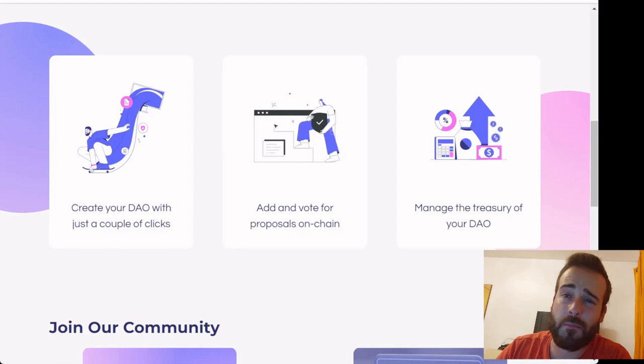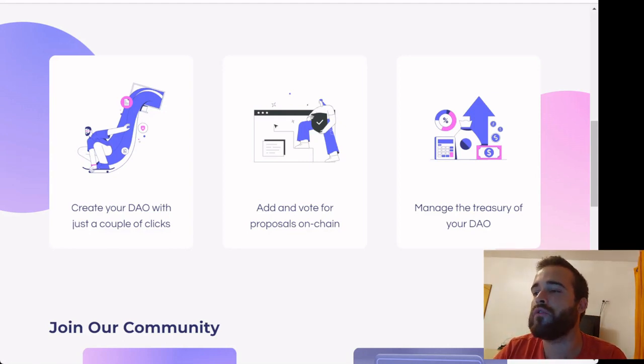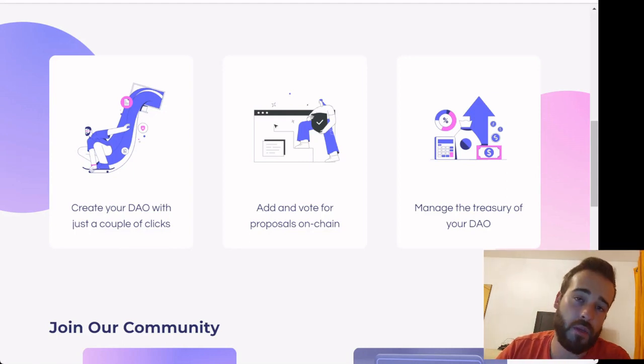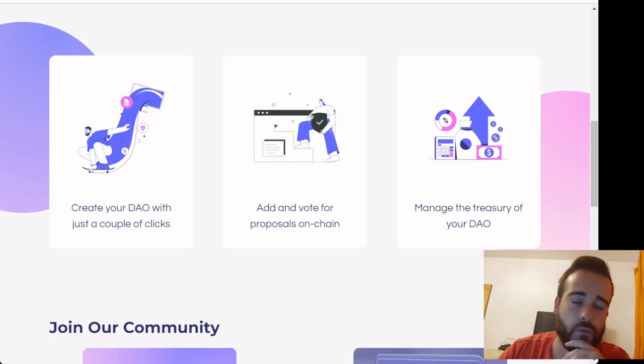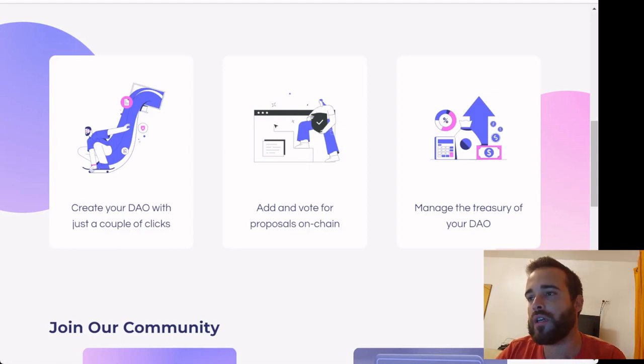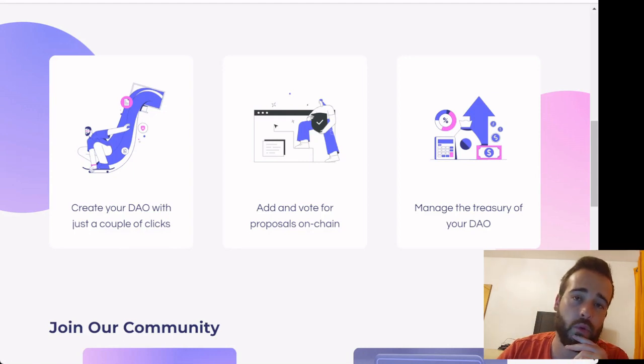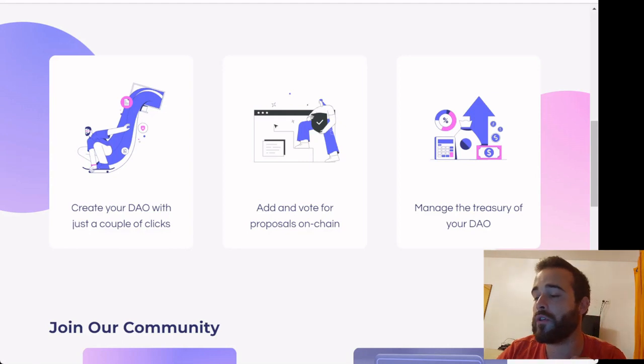These kinds of services can be extremely important to facilitate the process of creation of DAOs, especially, for example, for those protocols that aim to have a DAO in the future but don't really have the time to focus right now on building it because they need to build the main protocol and the most important functionalities. But they can already leverage Clarity if they want to, at least as a temporary solution for governance, to be able to decentralize the governance and the management of the protocol, or at least to be able to get some of the feedback from the community.